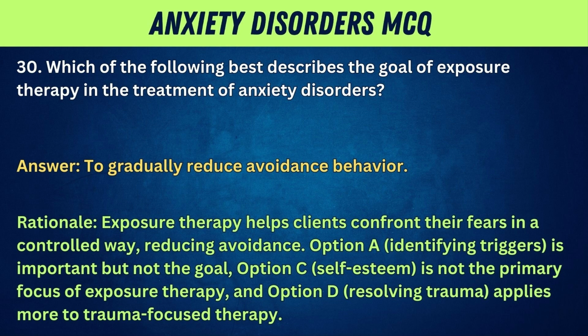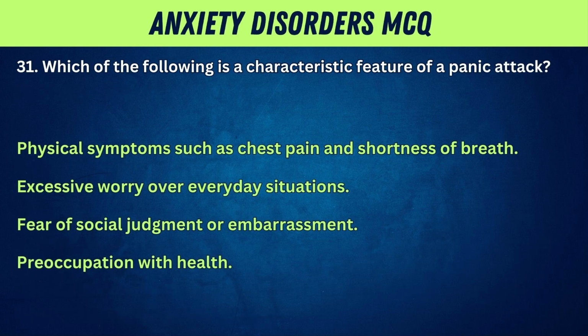Option A, identifying triggers, is important but not the goal. Option C, self-esteem, is not the primary focus of exposure therapy. And option D, resolving trauma, applies more to trauma-focused therapy. 31. Which of the following is a characteristic feature of a panic attack?